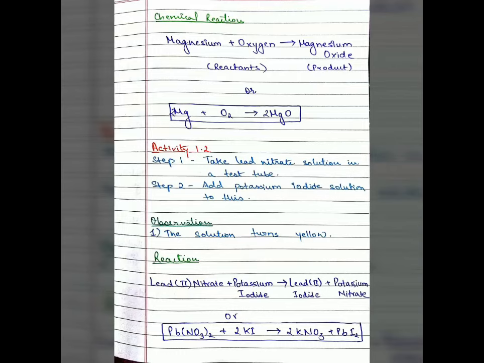That's because a reaction has been taking place in the background. That is, lead nitrate plus potassium iodide turns to lead iodide and potassium nitrate. This can be written in shorter form, that is Pb(NO3)2 plus 2KI gives 2KNO3 plus PbI2.